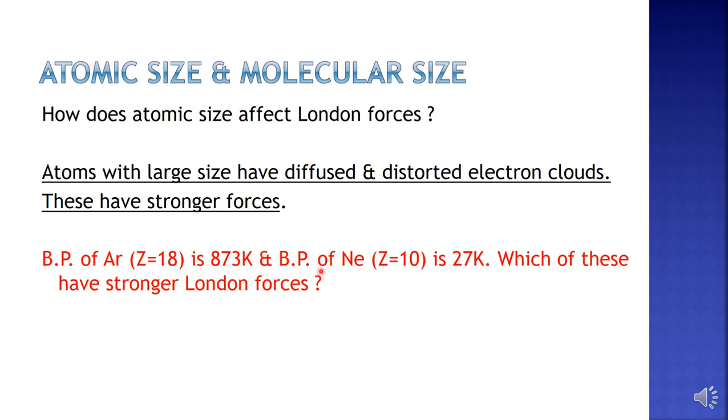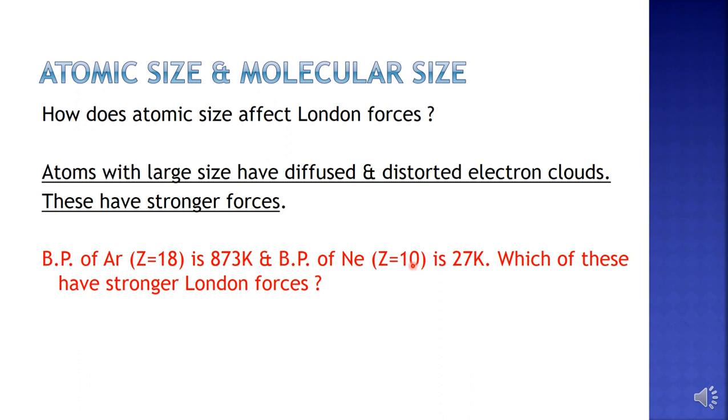I have a question. The boiling point of argon with atomic number 18 is 87 Kelvin, whereas the boiling point of neon with atomic number 10 is 27 Kelvin. Which of these has stronger London forces? As we have already seen, greater the atomic size, greater is the magnitude of London forces. So out of argon and neon, which is larger in size?